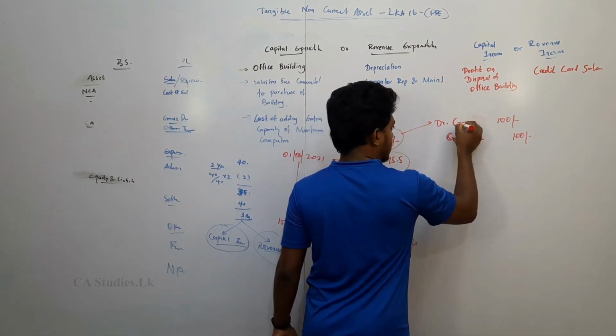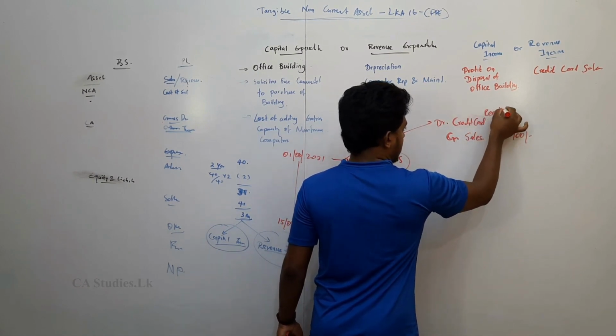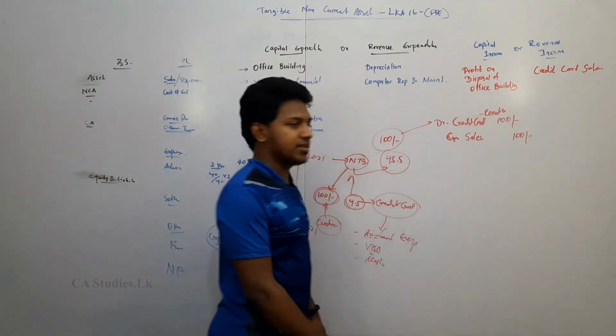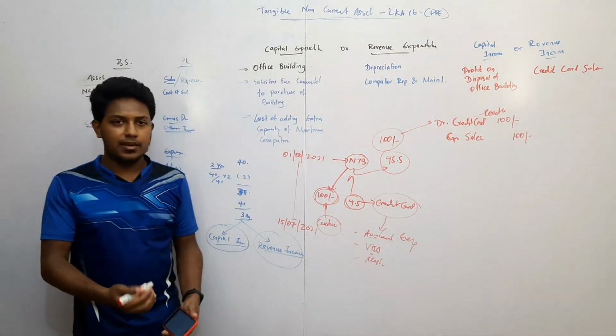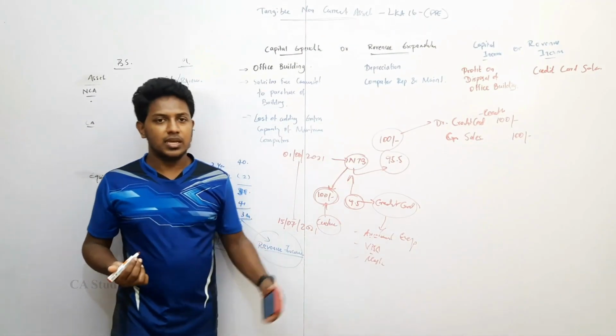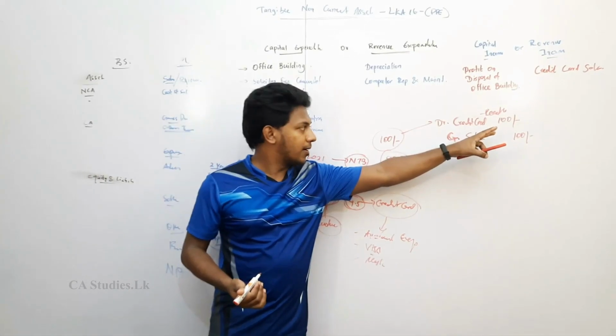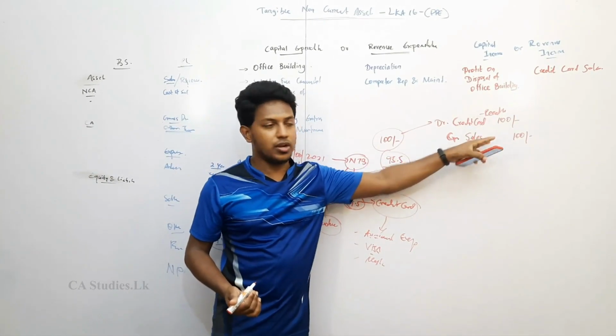If the company wants, it can use a different account, or otherwise can use the receivable account. So 100 rupees credit card, we have to receive 100 rupees.